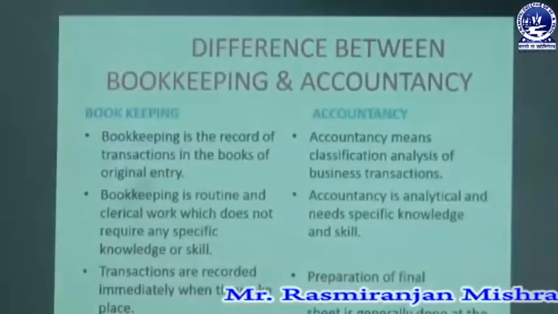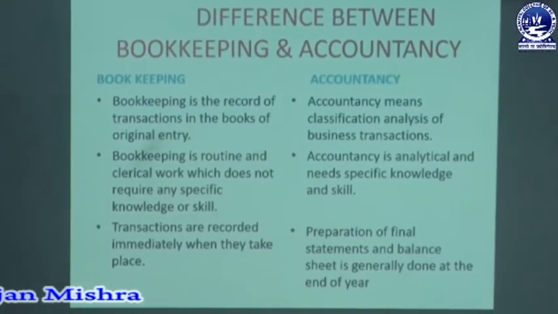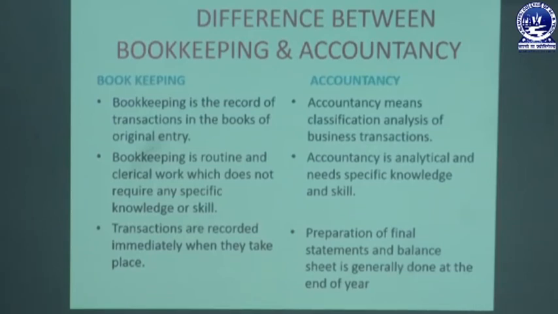There are certain basic differences between bookkeeping and accounts. We will discuss them one by one. The first one is that bookkeeping is the record keeping of monetary transactions in the books of original entry, but accounting means the classification and analysis of business transactions. Bookkeeping indicates record keeping, that means the monetary transaction is recorded in the journal or ledger or in preparation of a trial balance. That is the main part of bookkeeping, but accounting extends to some other parts.